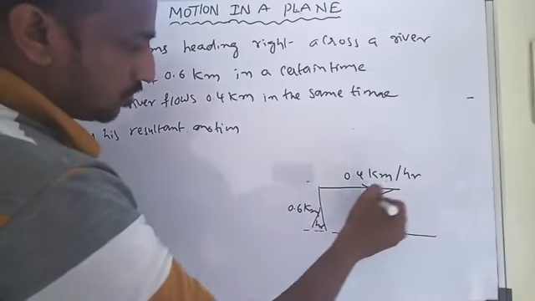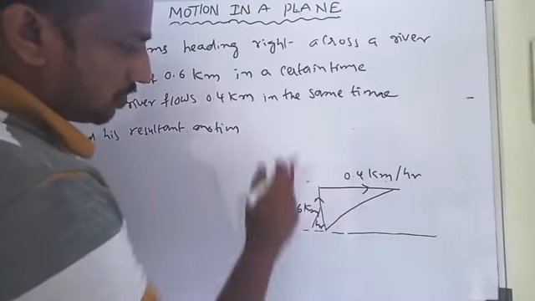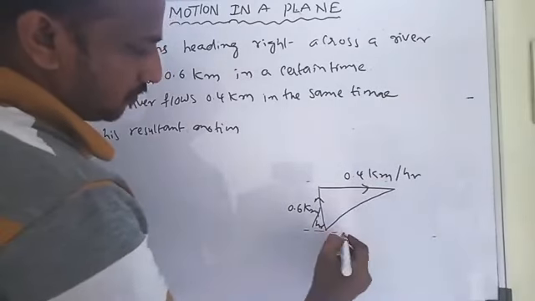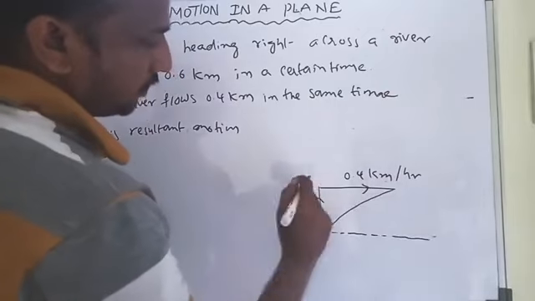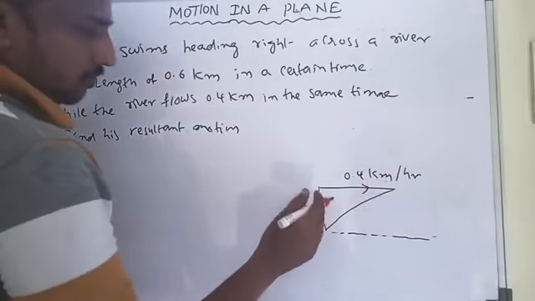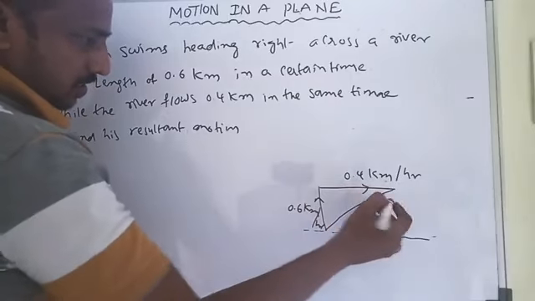This is the swimmer's direction, this is the river flow rate, and this is the resultant.